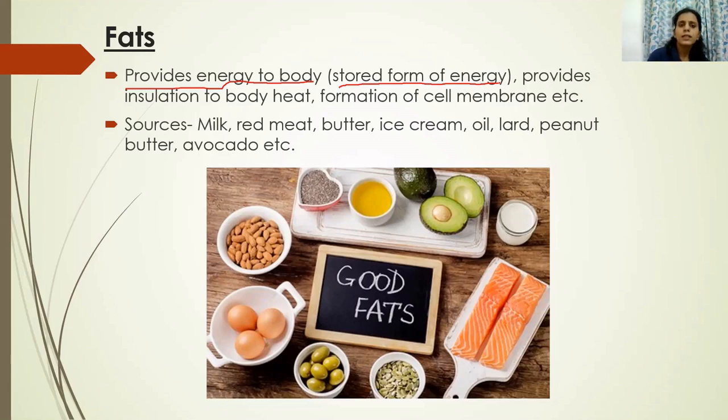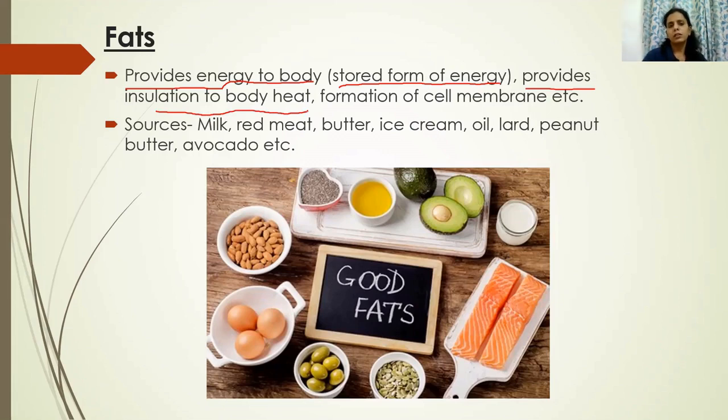Fine. So these fats will first break down and change into glucose, and this glucose will then be used in the respiration process in order to release energy. Now these fats provide energy, and they also provide insulation to the body heat.